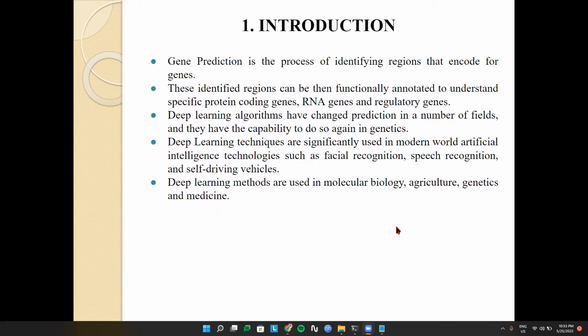Deciphering the genetic regulatory code that determines gene prediction is the key in molecular biology, and deep learning algorithms have revolutionized these predictions in a number of fields, and they have the potential to do it again in molecular biology and genetics. CNNs, that is convolutional neural networks, and other deep learning and machine learning technologies are largely to blame for this recent shift in image and natural language processing. But the same algorithms can be used for processing the gene data.